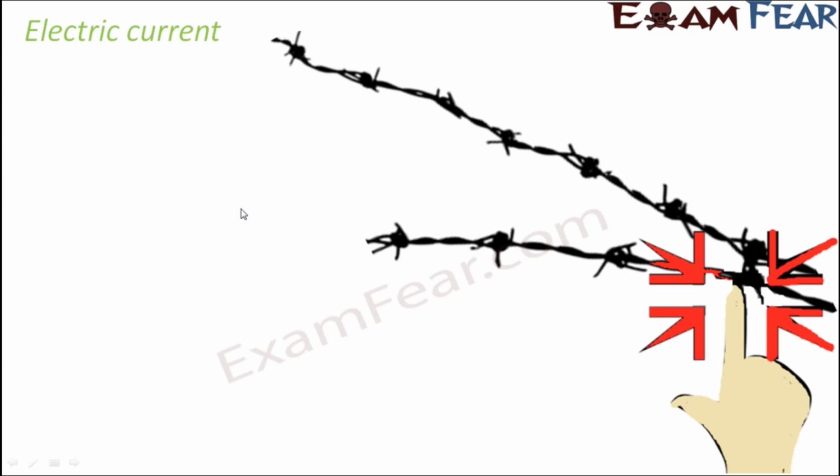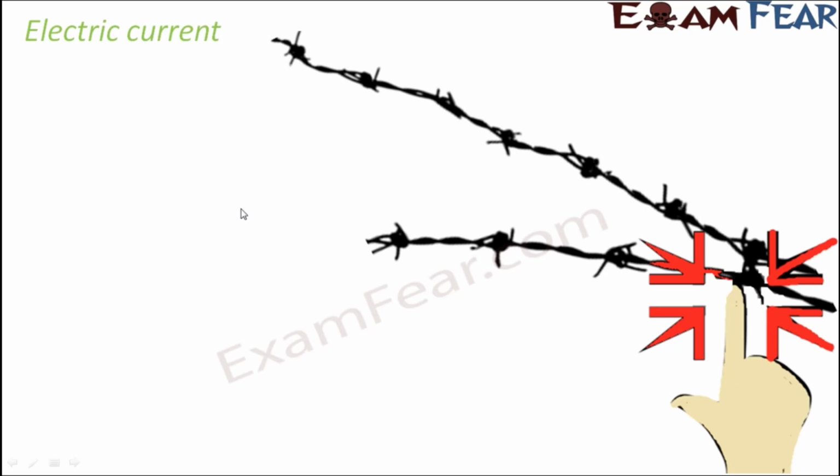That's because the wire is not a naked wire. The wire may be covered with a plastic coating or another coating of an insulator which protects you from getting an electric shock. But otherwise, if you directly touch a wire which is carrying current, you will experience an electric shock. Now the question is, what is this electric current which is flowing through the wire?